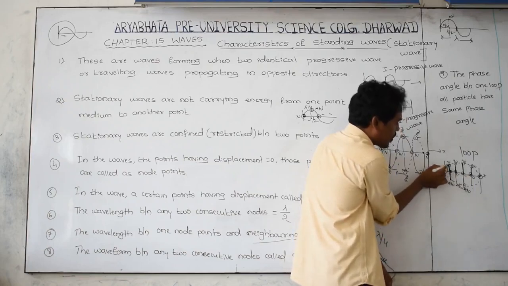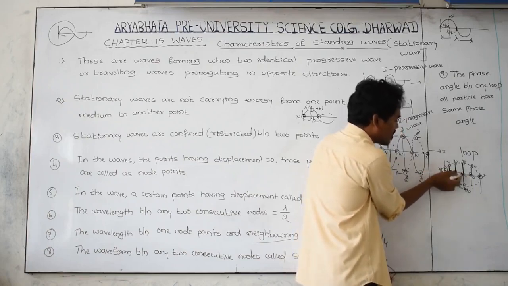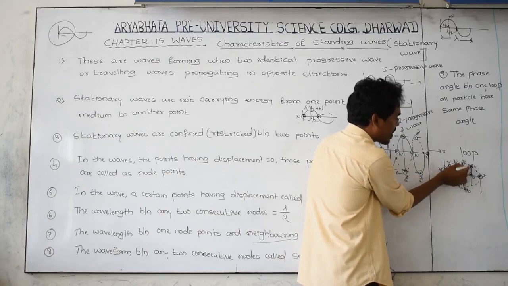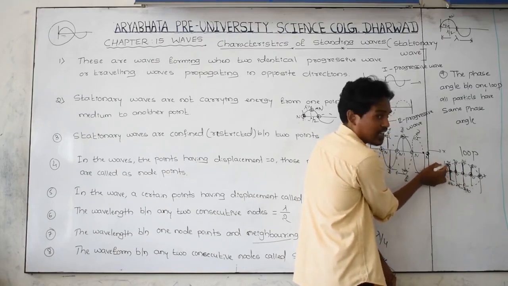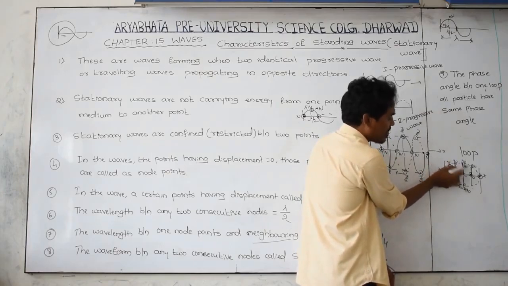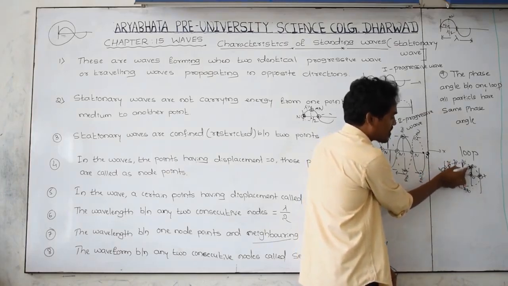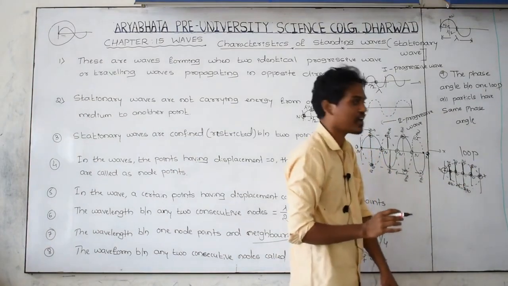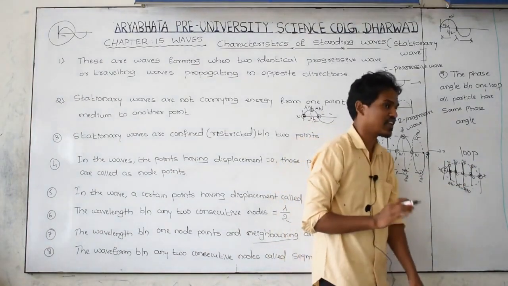If they are moving to this point, the phase angle is 90 degrees for all of them. Means all the particles have the same phase angle.